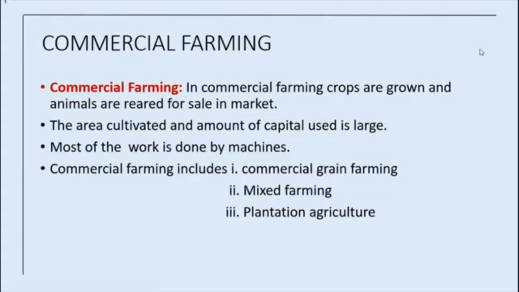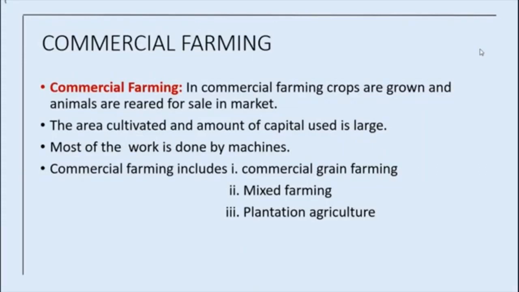For example, rice. Rice is commercial farming in Punjab and Haryana, but in Odisha this is subsistence farming. Here what it denotes? They cultivate for their own purpose, not for commercial purpose.